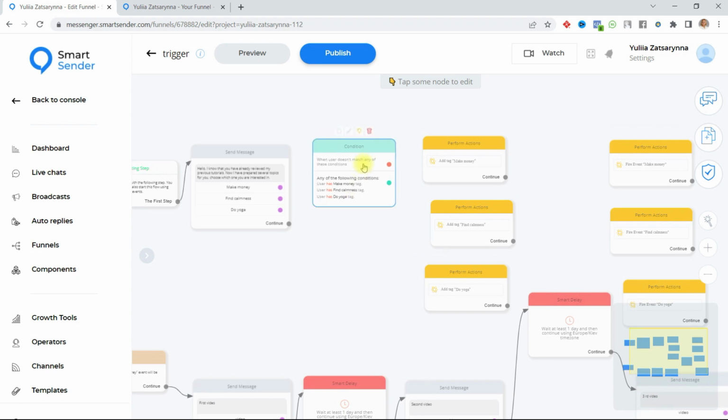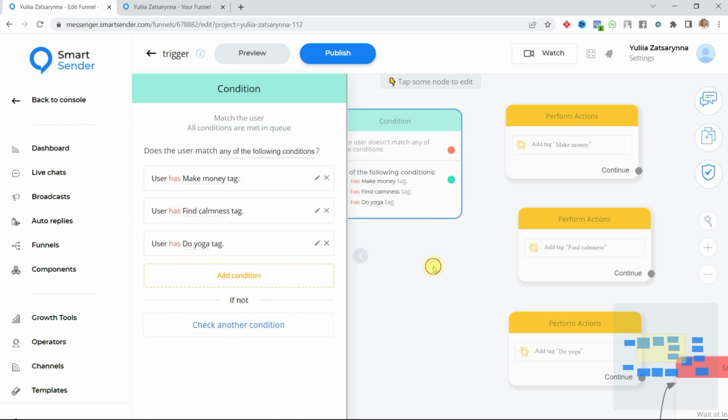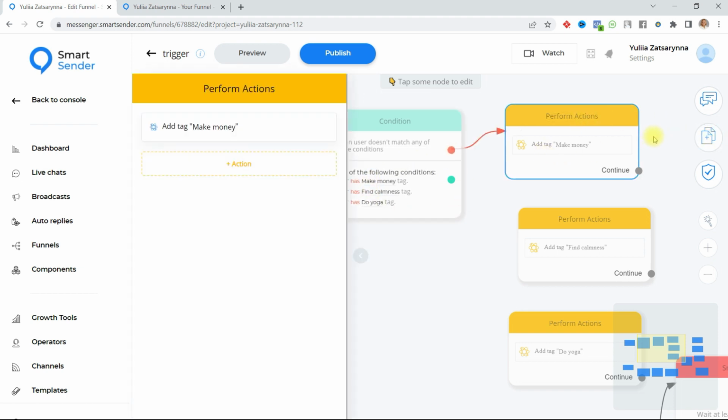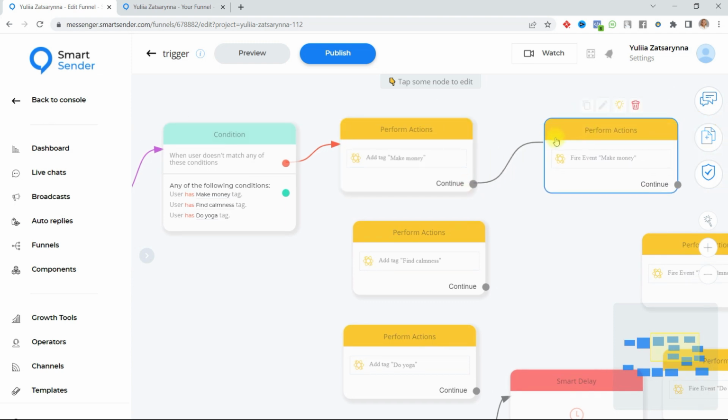What does it mean? If the user clicks the button make money, I am connected with these conditions. And if the user has some tag, make money, find calmness, do yoga, I won't send any message. If the user doesn't have any tag, I add this tag, make money, and I send messages.